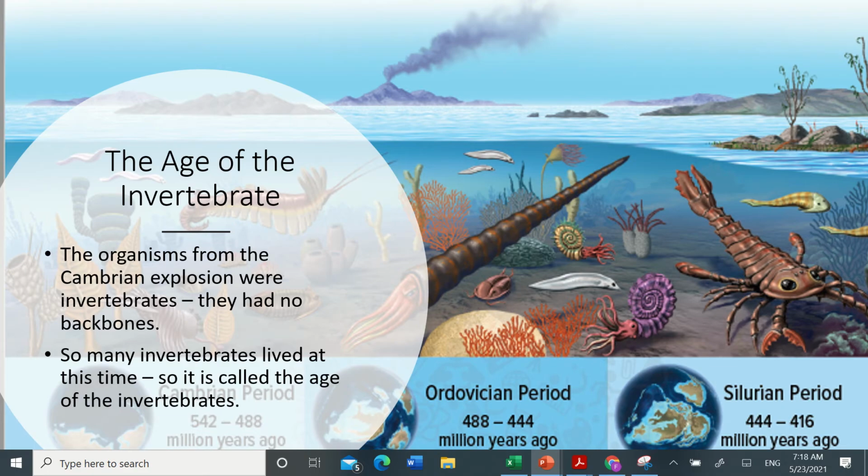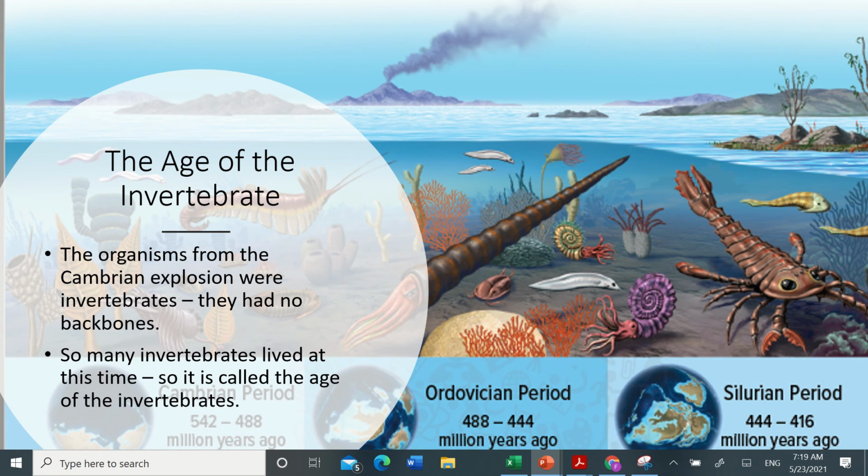The early Paleozoic era was referred to as the age of the invertebrate, because organisms did not have backbones. Invertebrate means no backbones. After the Precambrian period, there was the Cambrian explosion where invertebrates came to live, primarily in the water.